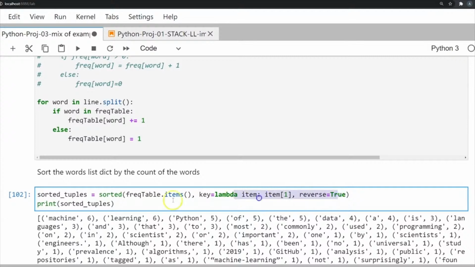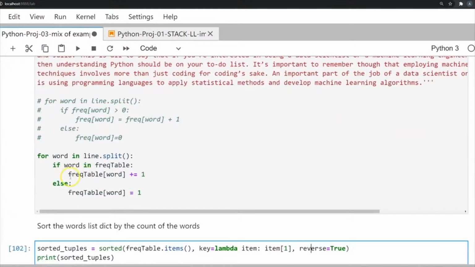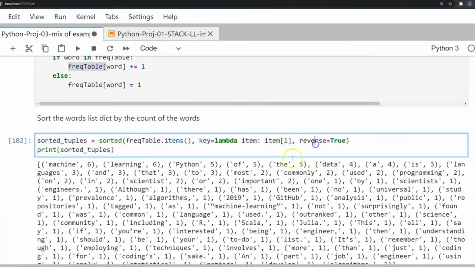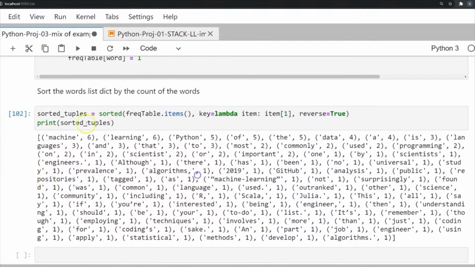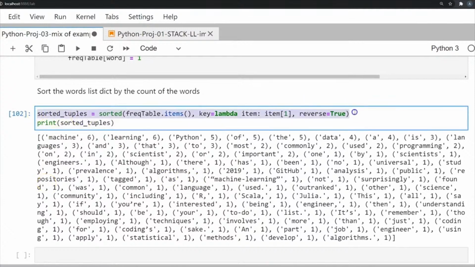So when we use the sorted function and say reverse True, it tells the sorting function to sort this dictionary, the frequency table, in terms of value in descending order. Whichever word appears the most will be the first in our sorted tuples. That's what we do in this line, and once we execute this, we're also going to print.